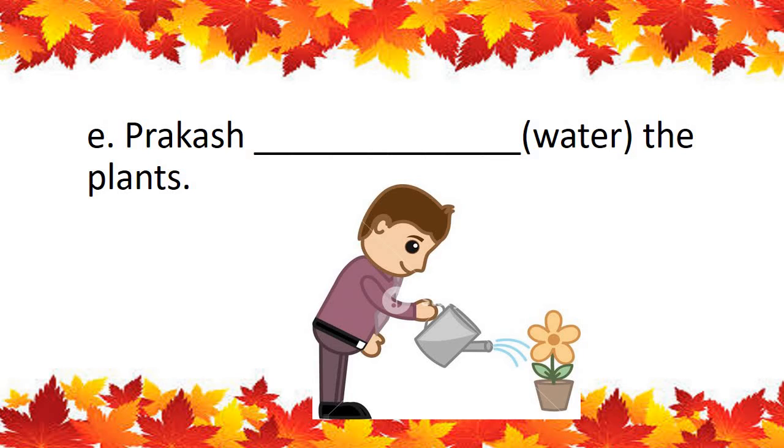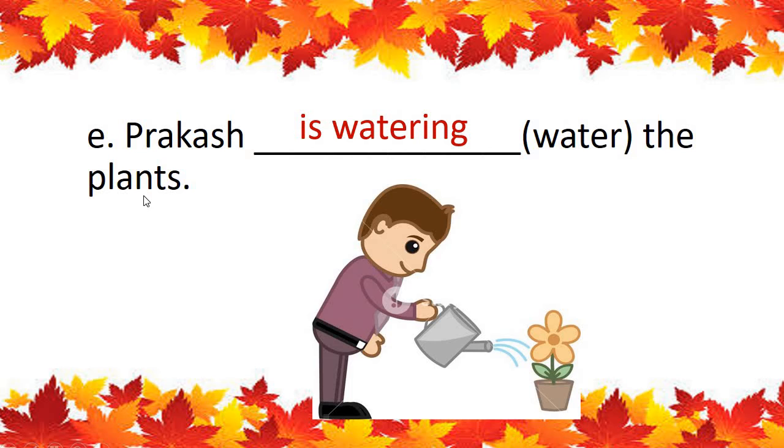So what we will use? Can you tell me? Prakash. One person only is there. One boy only is there. You all know we have to use is or are. Very good. We have done many sentences, no? So now you should know the answer. Prakash. Very good. Is watering.